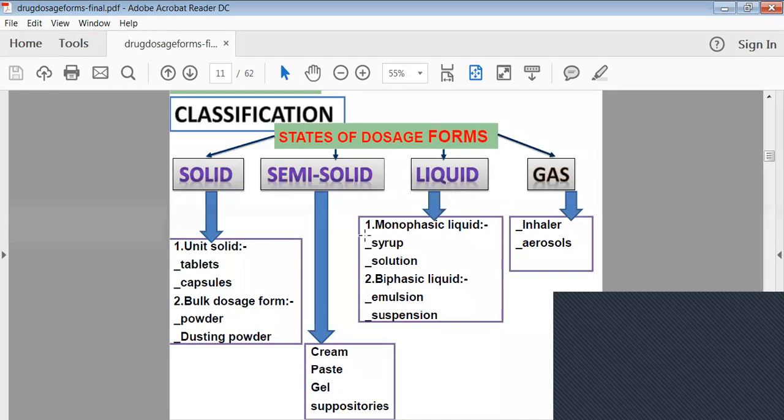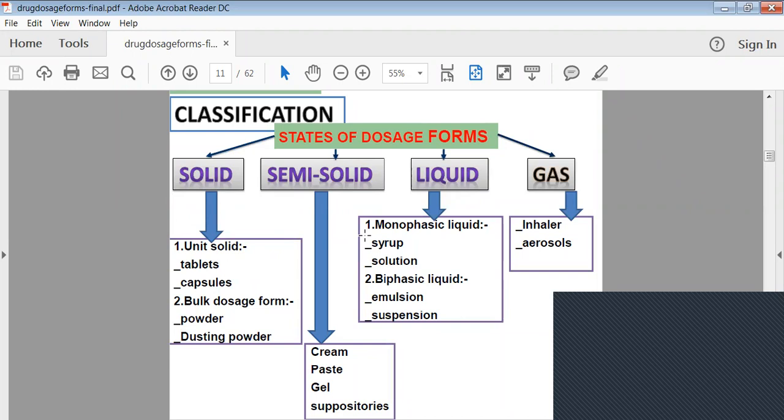Then bulk dosage forms are there. They are solid in nature, but there is no single dose, like your powder, dusting powder. Everybody might have used dusting powder for cooling purposes. So this dusting powder does not have an exact dose.